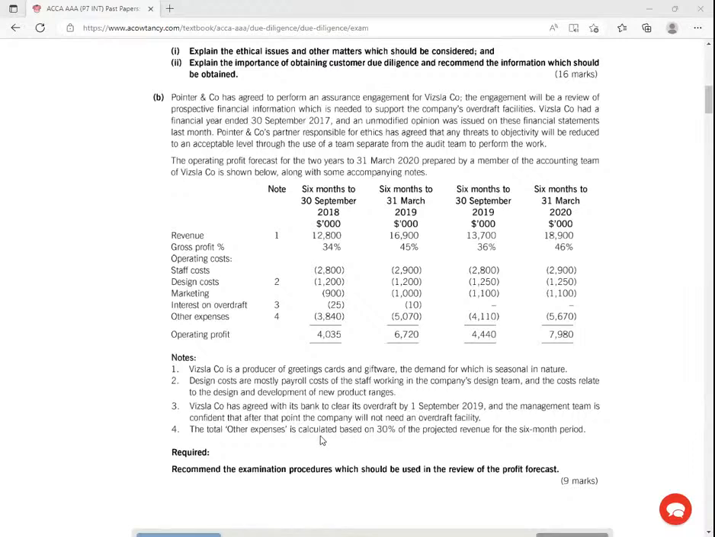Then I'm told here, the other expenses are calculated based on 30% of projected revenue for the 6 months period. So there's no problem. This is an assumption that they have here. So I'll also check whether this 30% is reasonable. Is it a reasonable assumption, right? And for me, I'll be able to get some procedures. So if it's reasonable, I'll be able to recast, I'll be able to recalculate the figures. These other expenses, 3840. So this 3840 is 30% of the revenue. They have given me the procedure. I'll be able to recast, I'll be able to calculate myself.